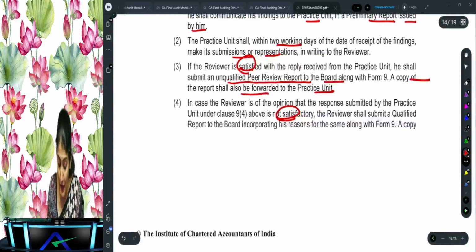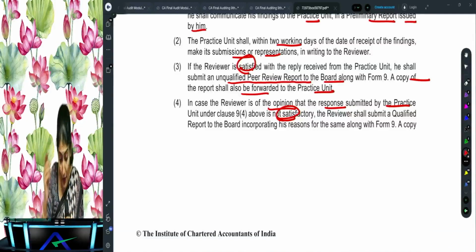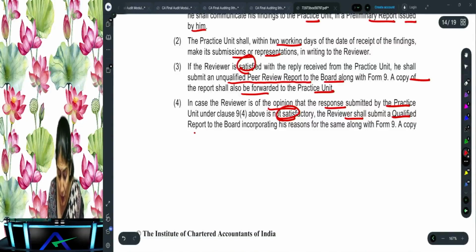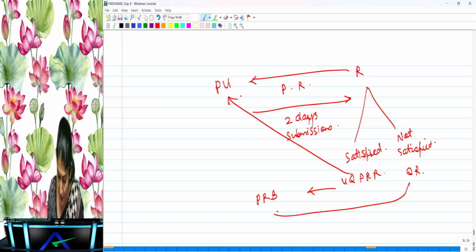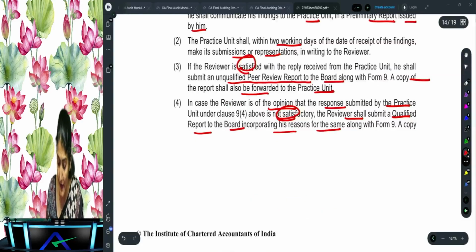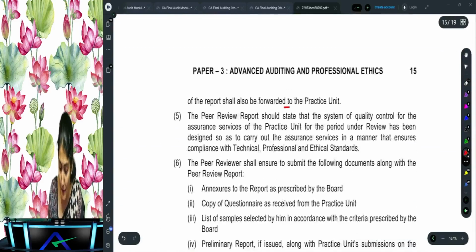Okay, right. Otherwise, what does it say? If the reviewer is of the opinion that the response submitted by the practice unit is not satisfactory, the reviewer shall submit a qualified report to the board. So now if they are not satisfied with the responses, then what does it say? They will issue a qualified report to the peer review board, and also send a copy of the report to the practice unit incorporating the reasons for the same.